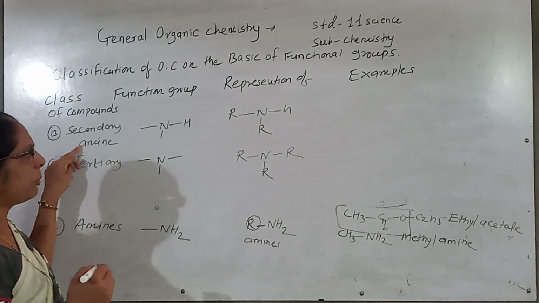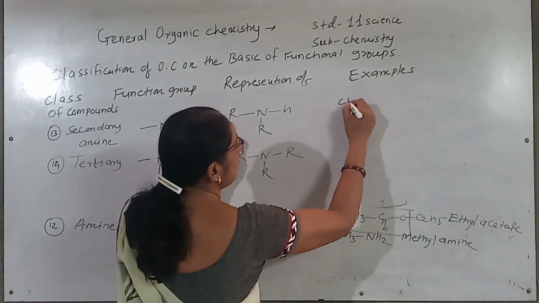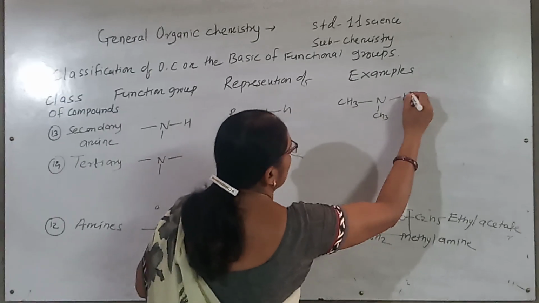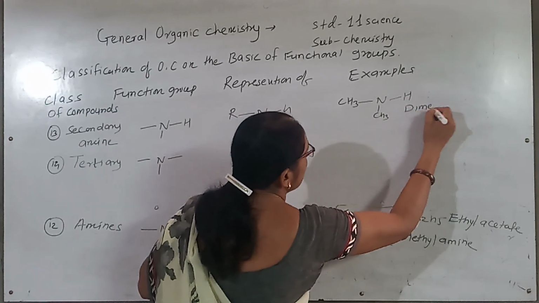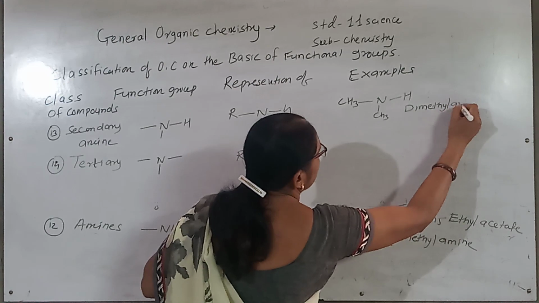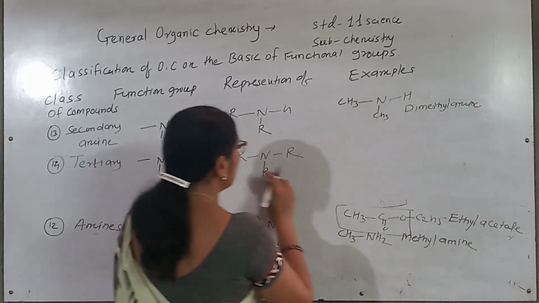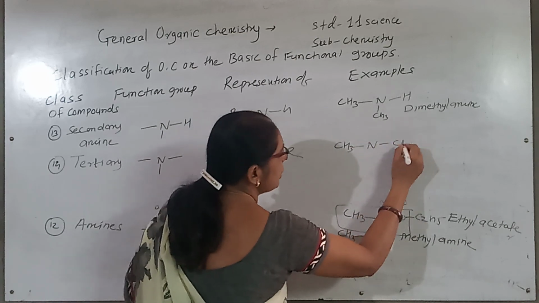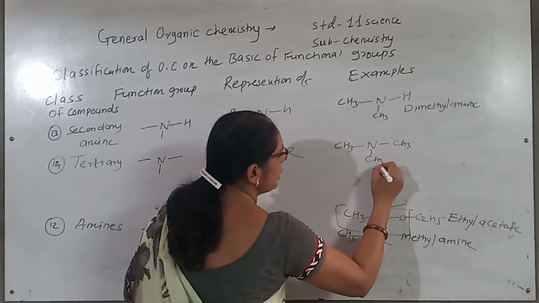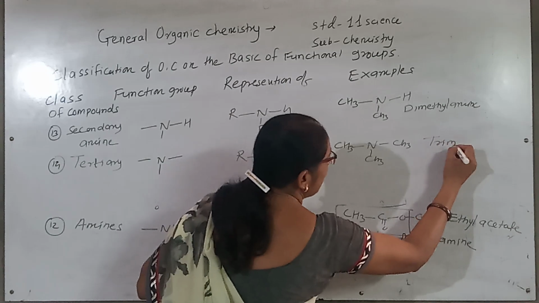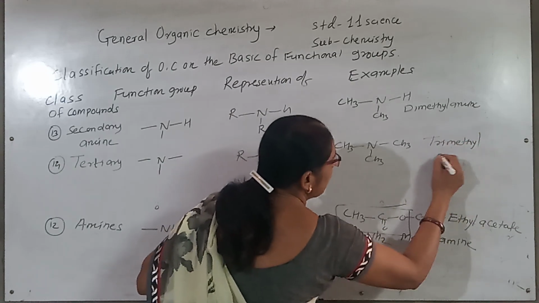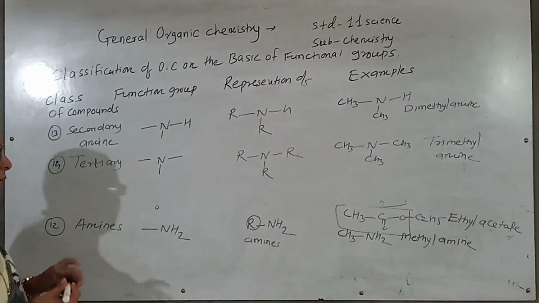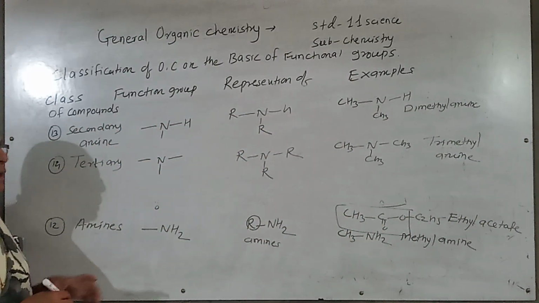Okay, so secondary amine, I can write an example for secondary amine: suppose methyl and methyl H. They are called dimethyl amine. If the three R groups are methyl, I write N, CH3, CH3, CH3. They are called trimethyl amine. So like this way, the primary, secondary and the tertiary amines are considered.